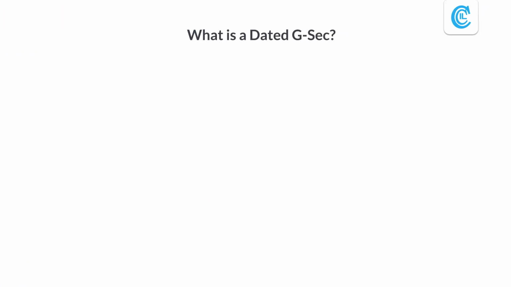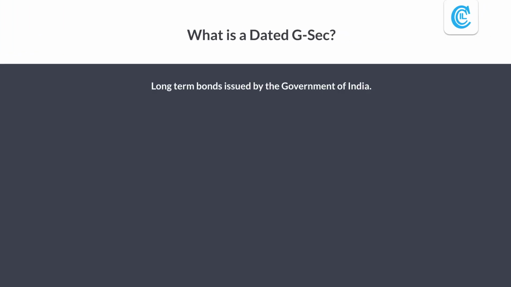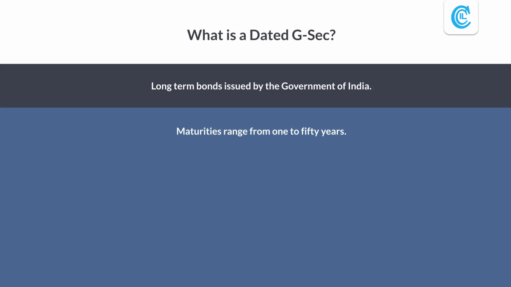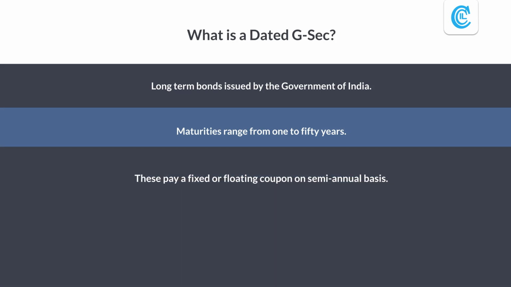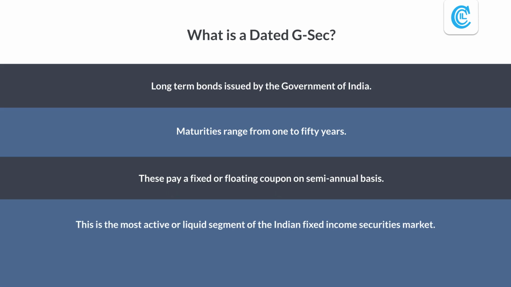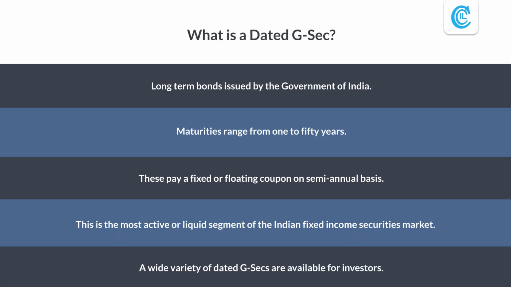What is a dated G-Sec? They are long-term bonds issued by the Government of India. Maturities range from 1 to 50 years. These pay a fixed or floating coupon on semi-annual basis. This is the most active or liquid segment of the Indian fixed income securities market. A wide variety of dated G-Secs are available for investors.